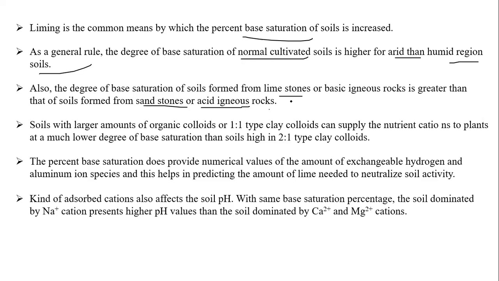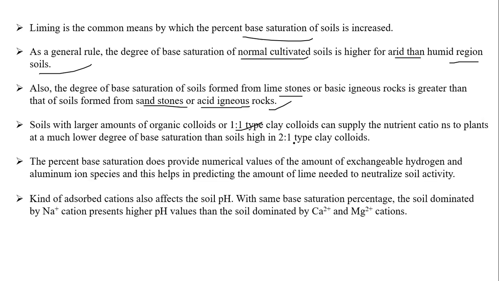Remember this line, students: soils formed under limestone or basic igneous rocks have greater base saturation when compared with sandstone and acid igneous rocks. And also, students, soils with a large amount of organic colloids or 1:1 type colloids can supply nutrient cations to plants to a much lower degree of base saturation than soils with 2:1 type clay.